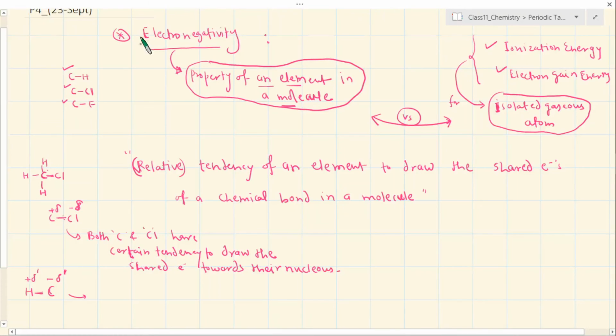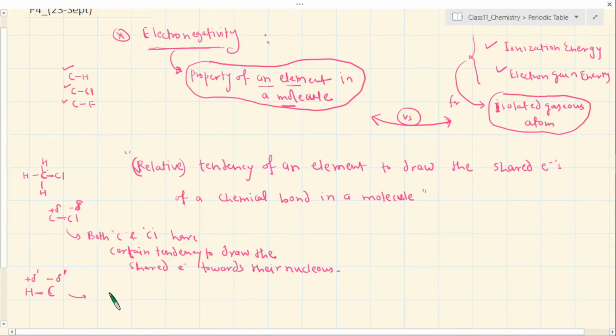Now there are many ways by which the electronegativity is parameterized, but we will not be discussing them because there are more complex ideas associated with those. Right now we are not in a position to discuss them for your syllabus, but it will be a little bit more clear when we go to the second chapter of chemical bonding.